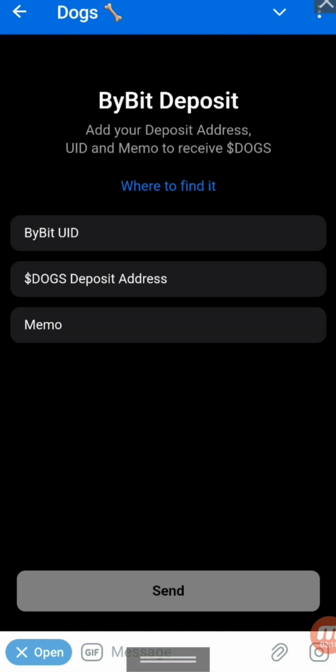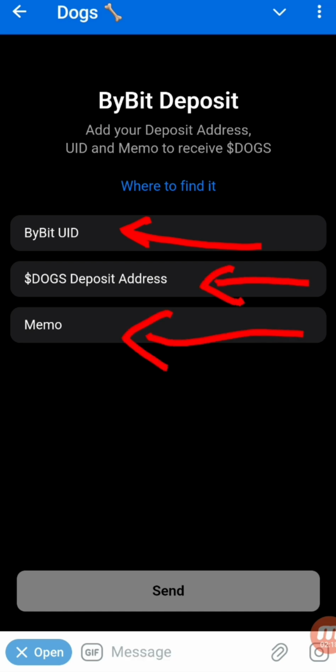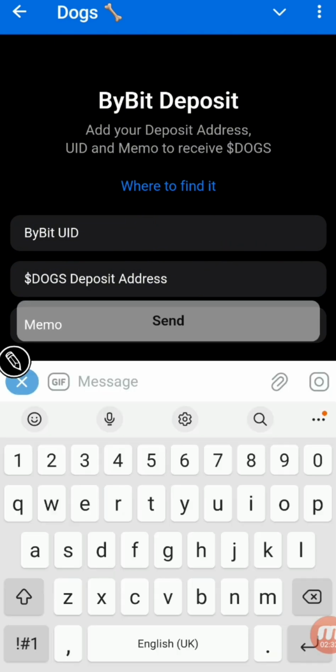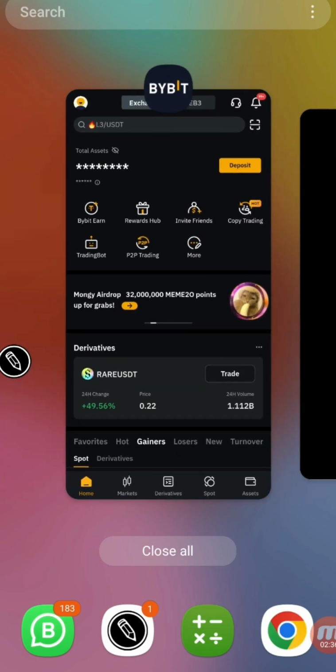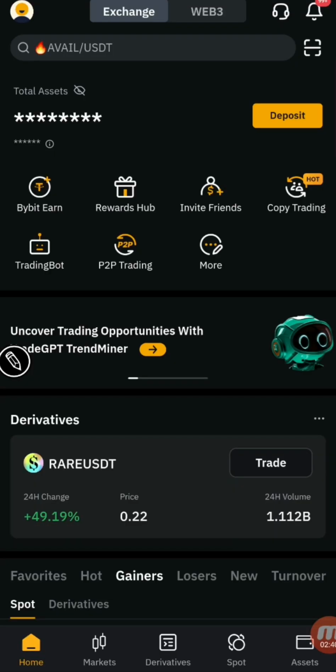Then it's asking me to put down my ByBit UID, address, deposit, and memo. So in this regard, we're going to ByBit to get those three requirements. Number one, for you to get your UID, you click on this image here.